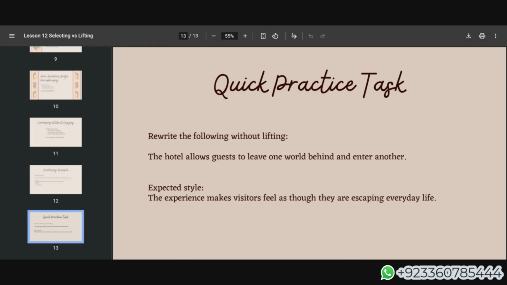Now, how we have to paraphrase. The experience makes visitor feel as though they are escaping everyday life or they are experiencing something new. आप कुछ भी इसमें word और phrase add कर सकते हैं. I'm sure you're very much clear with the difference between selecting information and lifting. Although आपको कहा गया है take the points from the text, लेकिन इसका ये मतलब नहीं है कि you are writing everything as it is. You have to select the ideas. You have to condense the information without doing this lifting.